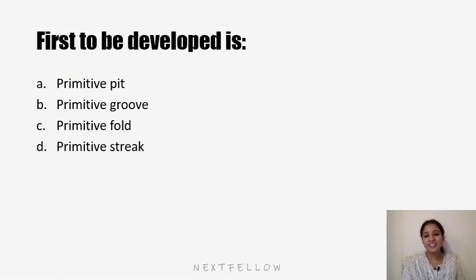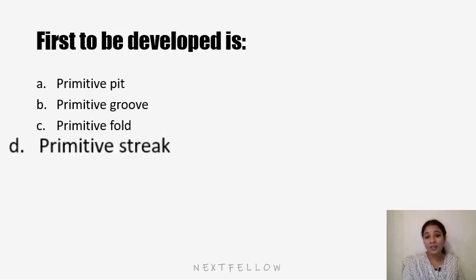So let's see two questions. First: which is the first to be developed, primitive pit, groove, fold or streak? I know the answer would be the primitive streak, because it originates from the posterior epiblast and appears as an elongated groove called the primitive groove, which is present on the dorsal mid-sagittal surface of the epiblast along the anterior-posterior axis of the embryo.